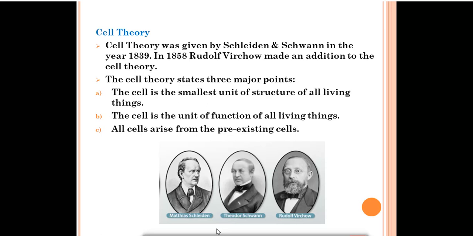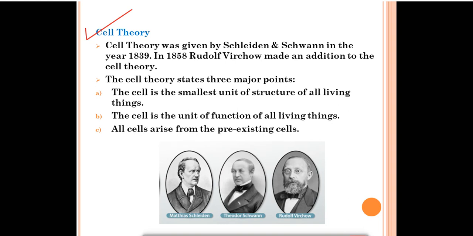So cell theory was given by Schleiden and Schwann, and later on some addition was made by Rudolf Virchow. So cell theory was given in the year 1839 by Schleiden and Schwann, and in 1858 Rudolf Virchow made an addition to the cell theory. So what are the most important points of cell theory? There are three important points of cell theory.